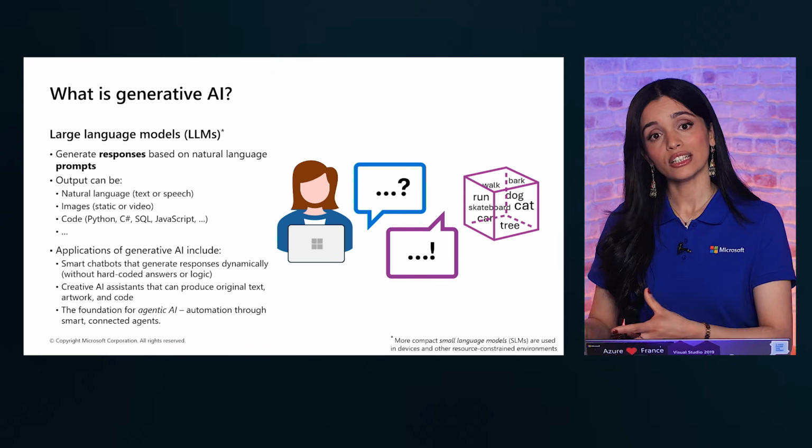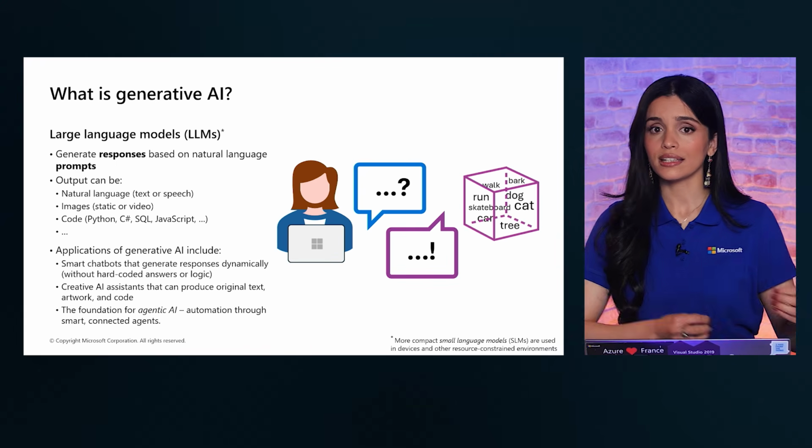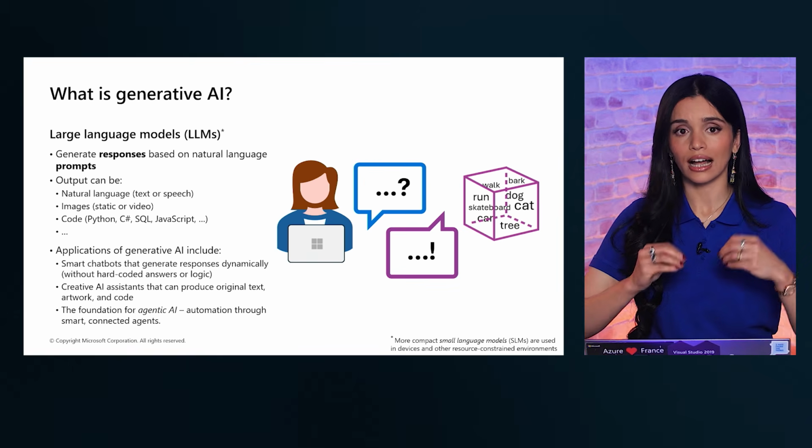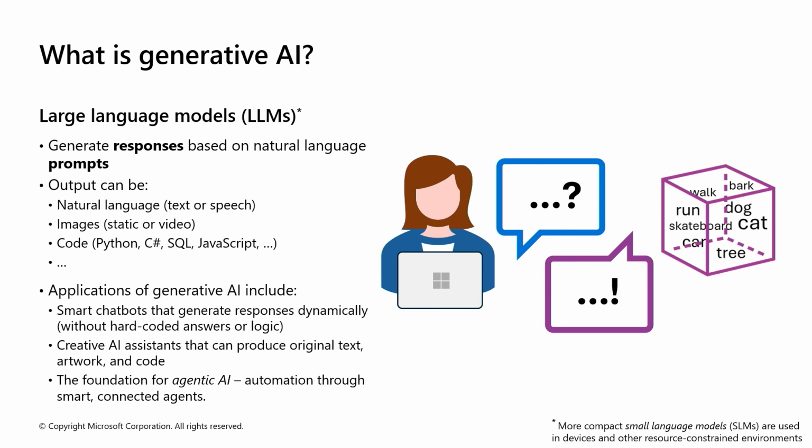Also, small language models, or SLMs, work in a similar way, but are lighter and faster. They are useful when you want lower cost, faster responses, or to run closer to the device. Example: a help assistant embedded in an internal app that answers simple HR questions quickly. Both models, LLMs and SLMs, are generative because they create responses, not select from a list.